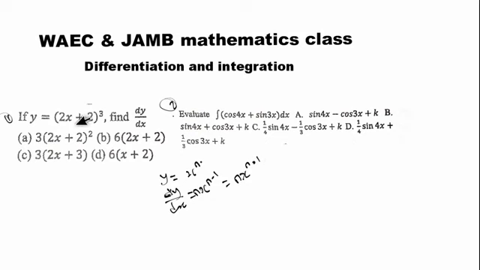Now, what if you have a question like this? How do you attend to it? This question is a question of function, because we have different types of derivation. We have function of function. So this question here is under function of function. And what does this function of function mean?